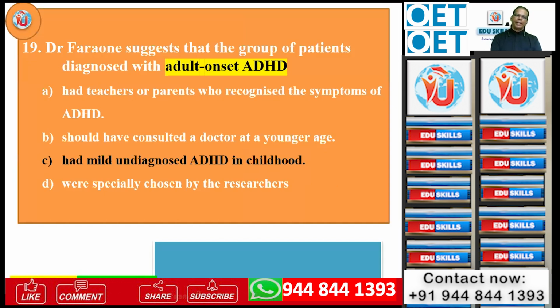Yeah, please somebody read. Dr. Faran suggested that the group of patients diagnosed with adult onset ADHD: A. had teachers or parents who recognized the symptoms of ADHD. B. should have consulted a doctor at a younger age. C. had mild undiagnosed ADHD in childhood. D. were specially chosen by the researchers.